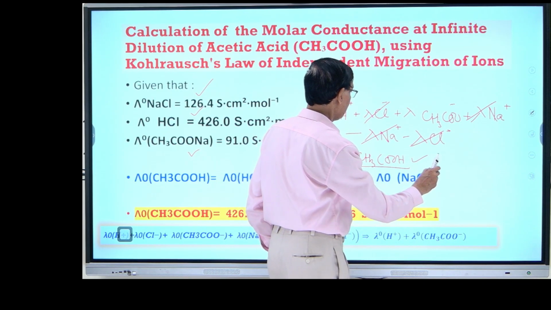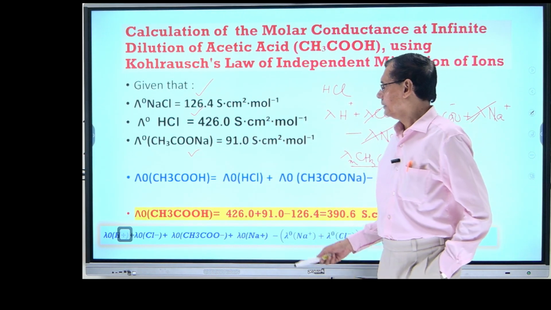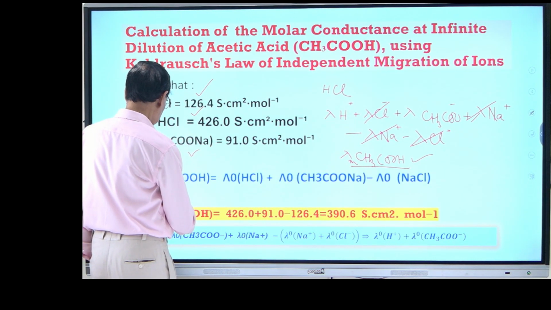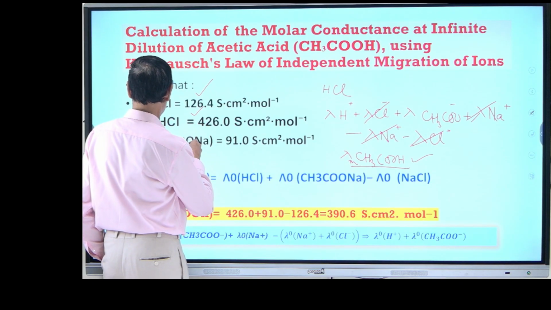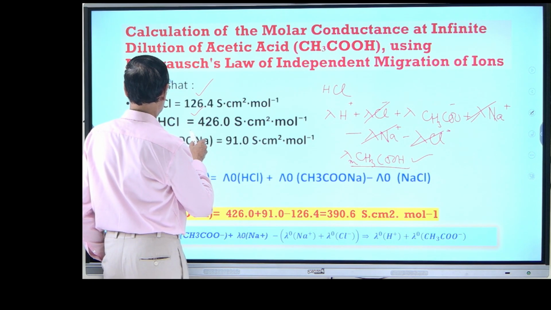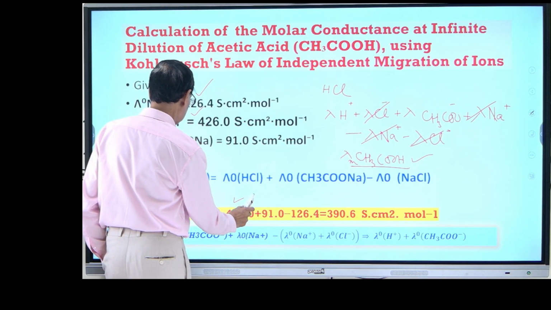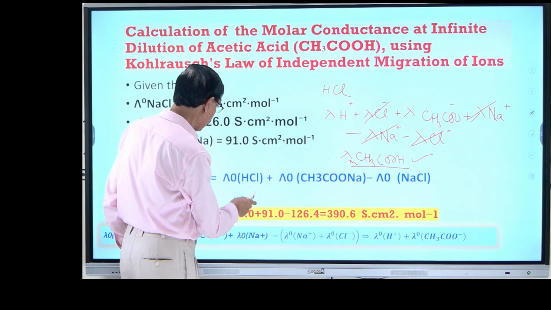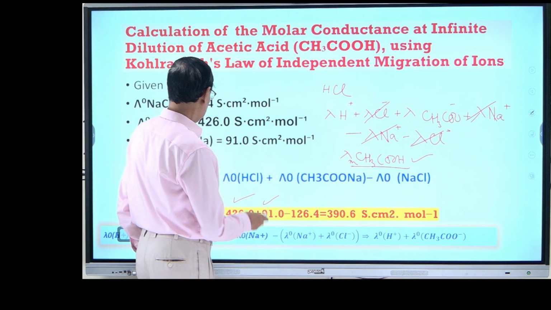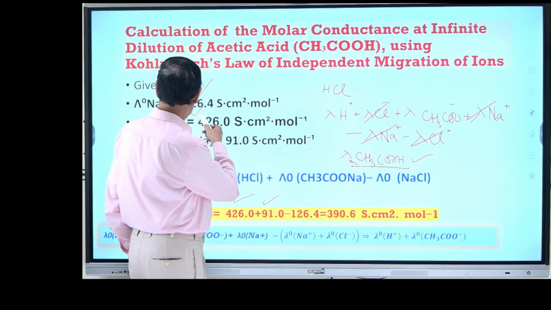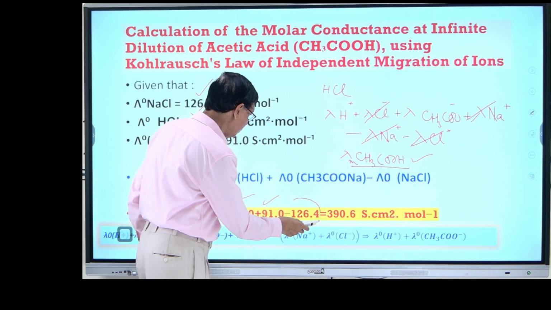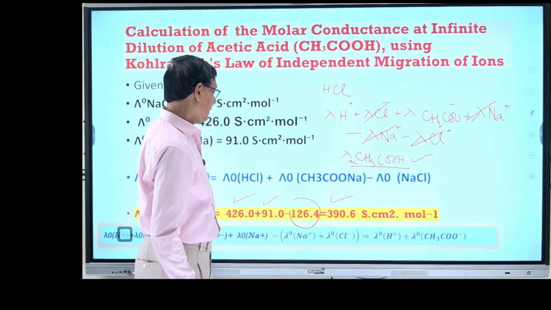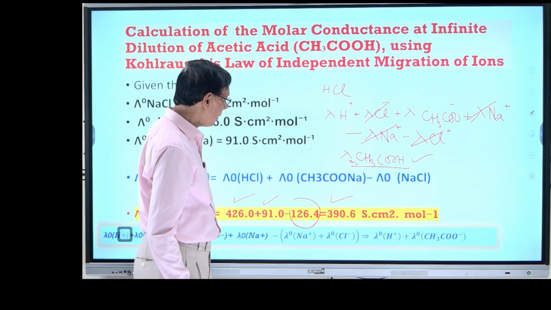So such type of numerical problem may also be asked. So here you see, actually it is CH3COOH. So the CH3COOH value, suppose HCl is 426 plus sodium acetate is 91 minus sodium chloride 126.4. So your answer is 390.6 Siemens centimeter square per mole.